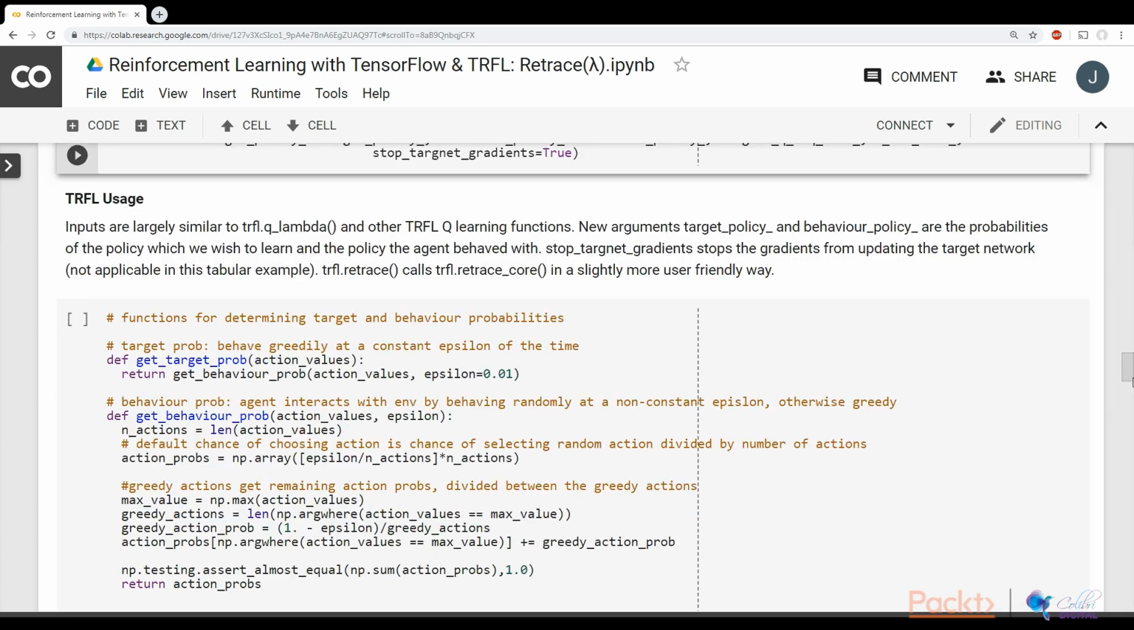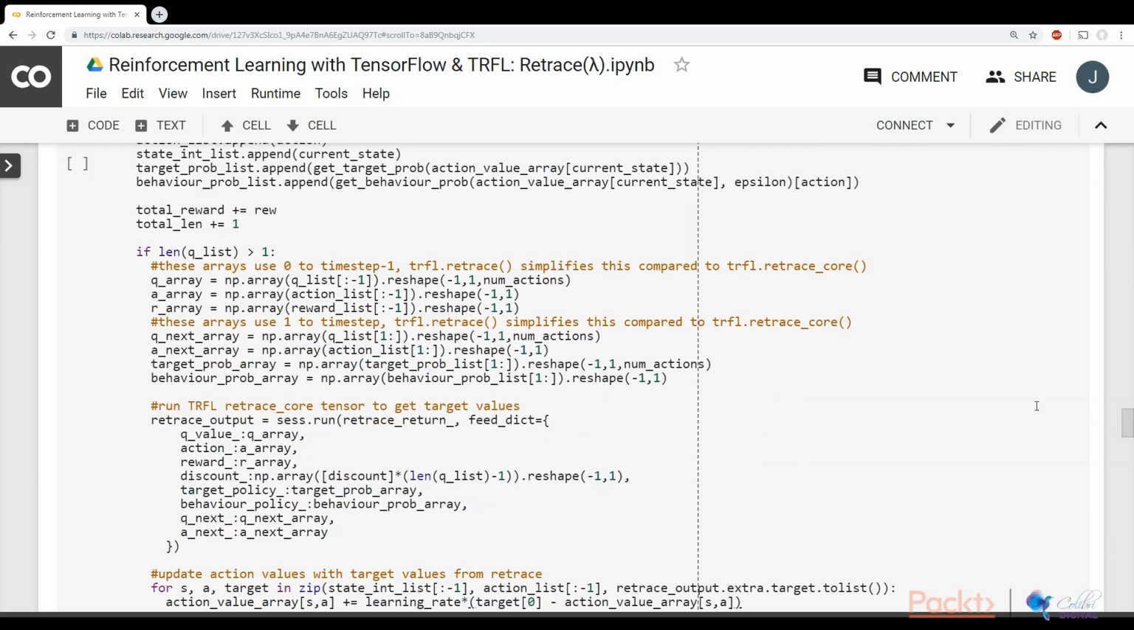We have some simple functions here to generate the target and behavior policies. The two policies are different, and we use Retrace to correct for the off-policyness of the behavior policy. In the RL loop, we generate the policies based on the Q values and shape them accordingly, before inputting them into the Truffle tensor. Here on Retrace core we have to slice the tensors to cover the correct sequences. These tensors go from 0 to t-1.